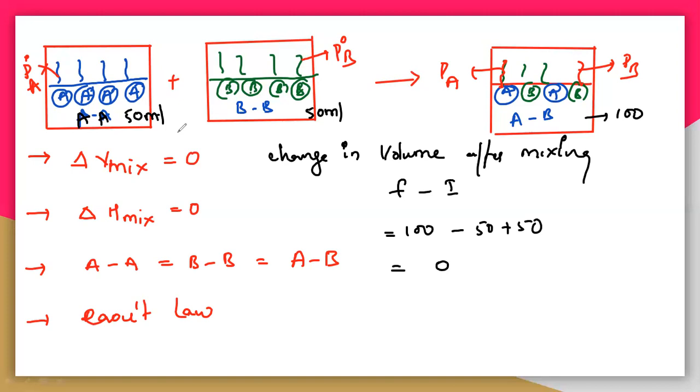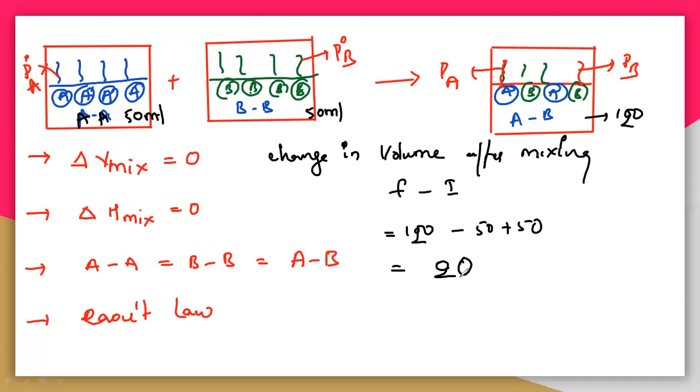Now let us take, if it is 50 ml and 50 ml, and here let us take it is 120 ml. So what happens? The volume is increased. So you will get 120 minus 100, so you will get 20 here. So the delta V mix is 20. That means it is a non-ideal solution.